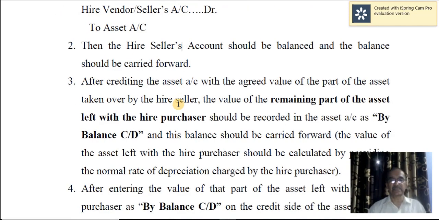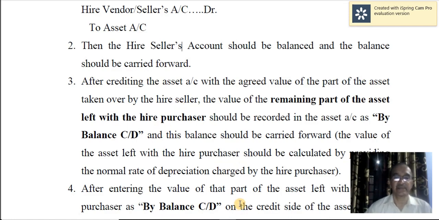After crediting the asset account with the agreed value of the part of the assets taken over by the seller, the value of the remaining part of the asset left with the hire purchaser should be recorded in the asset account as by balance carried down, and this balance should be carried forward. The value of the asset left with the hire purchaser should be calculated by providing the normal rate of depreciation charged by the hire purchaser.